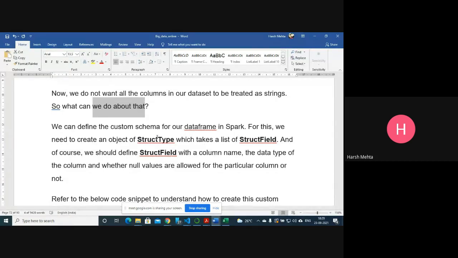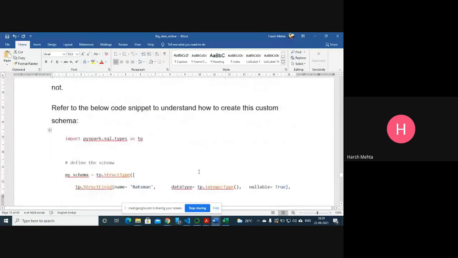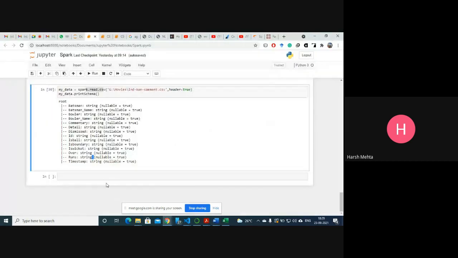For this, we need to create a StructType object, which takes a list of StructFields. We should define each StructField with a column name, the data type of the column, and whether null values are allowed for that column. So how do we do it? I'm not writing that code, I'm just copy pasting it.